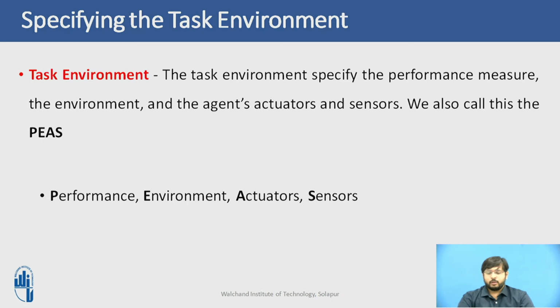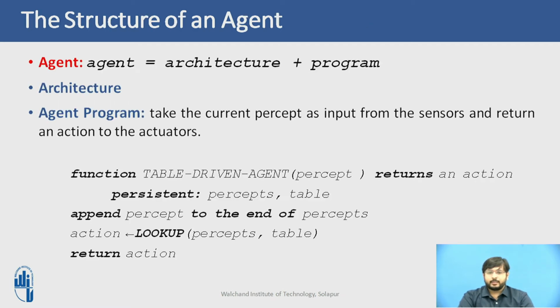Now, as we have understood the task environment of an artificial intelligent agent, we'll try to understand what exactly the structure of our agent is. Till now we have talked about agents by describing their behavior, the actions performed after any given sequence of percepts. Now we must discuss how the insides of an agent work. The job of AI is to design an agent program that implements the agent function.